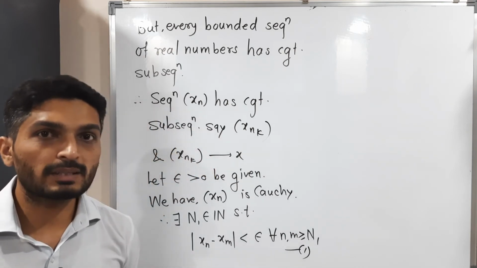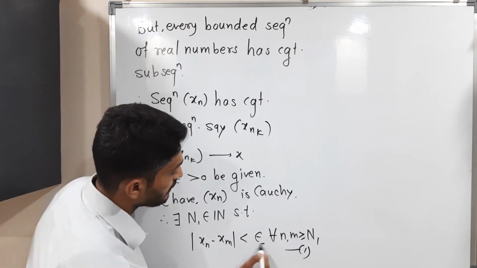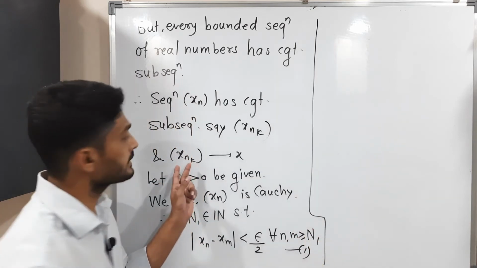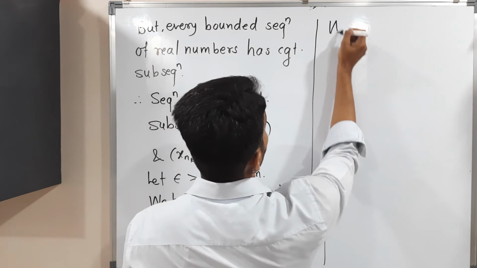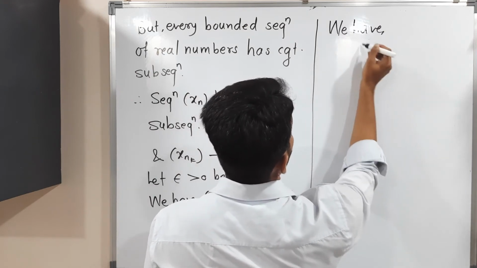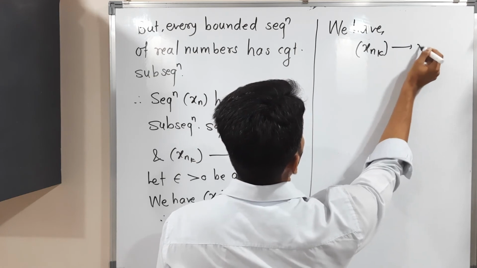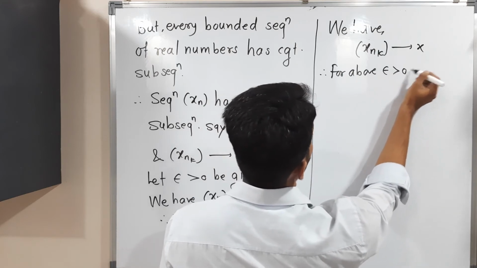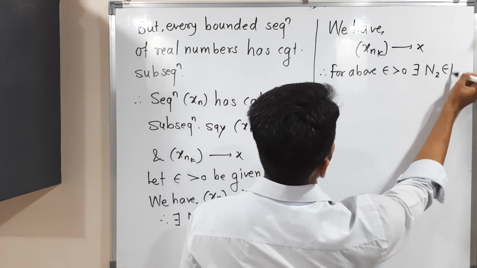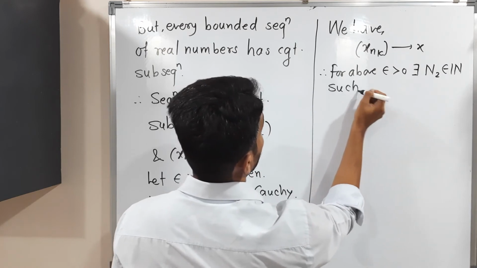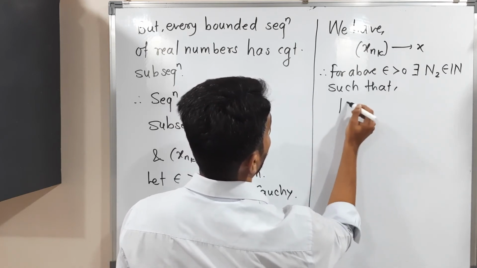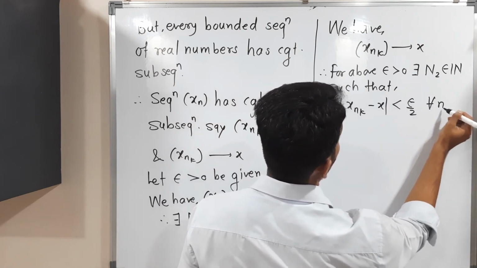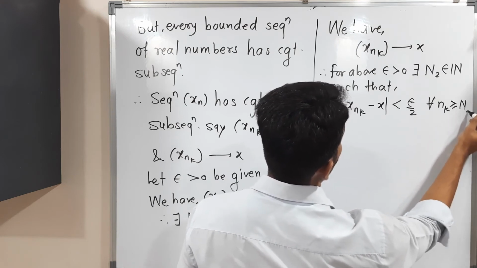But a small adjustment I am going to make: instead of epsilon I will write epsilon by 2. The second information we have just got is that xnk converges to x. So for the above epsilon greater than 0, there exists N2 belonging to the set of natural numbers such that |xnk − x| is less than epsilon by 2 for all nk greater than or equal to capital N2.